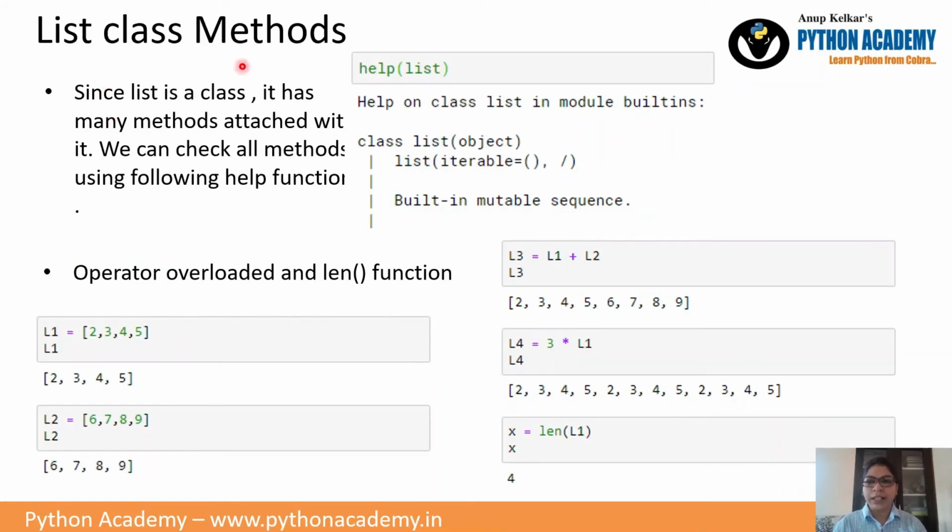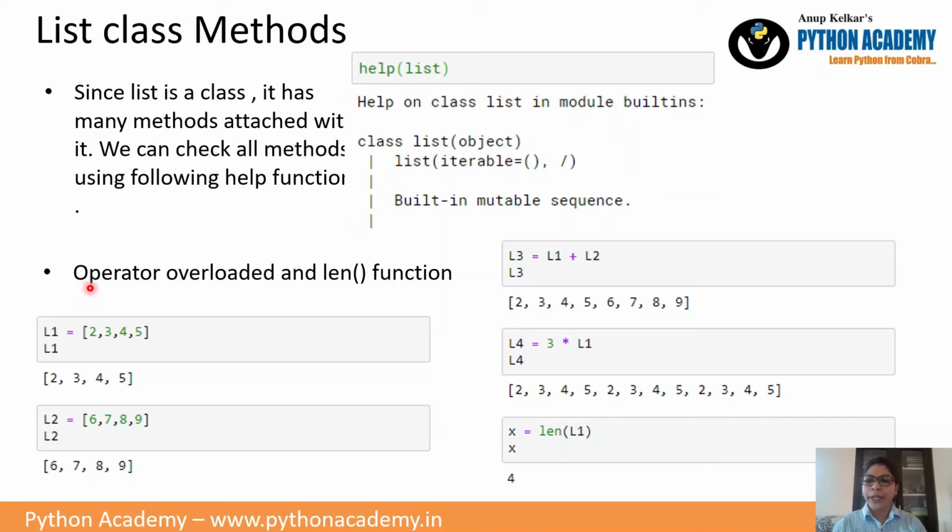Then list class methods. In Python, everything is in the form of object oriented programming. Whenever we create a single variable of kind list, that is nothing but an object of the class list. Since list is a class, it has many methods attached to it. We can check all the methods using the help function. Help is an inbuilt function, and using it you can check the documentation provided for any variable. Here we are passing list, and you can see we have documentation just below.